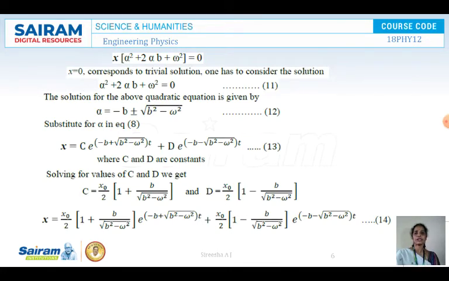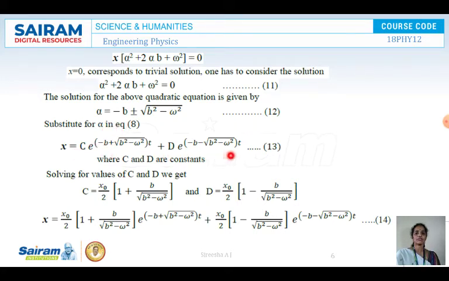Now we see here the second order quadratic equation we have written over here. Here x is equal to 0 corresponds to a trivial solution, so one has to consider the other solution. So alpha square plus 2 alpha b plus omega square equal to 0. The solution for this equation can be taken as alpha is equal to minus b plus or minus root of b square minus omega square. Substituting for alpha in equation 8, you will be getting the solution.